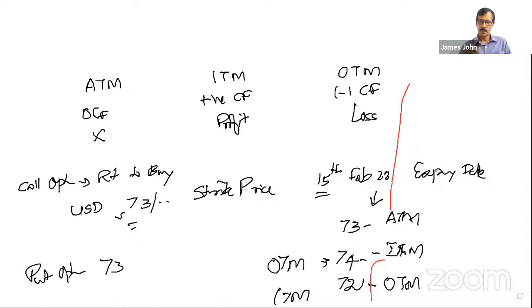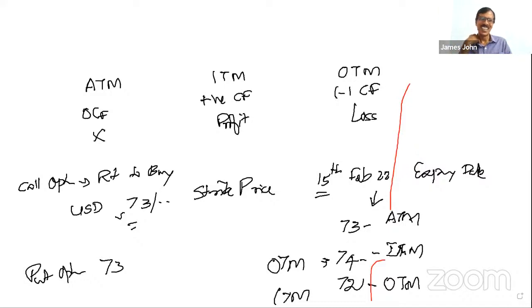See, my question is, which is favorable: whether he sells the dollar to the bank or he sells the dollar outside? Outside. So here, favorable on what? If by executing the contract he is incurring a profit, it is ITM. If he is incurring a loss, it is OTM. That is all. If an option contract is favorable, it is ITM. If an option contract is not favorable, it is OTM. Is it clear?